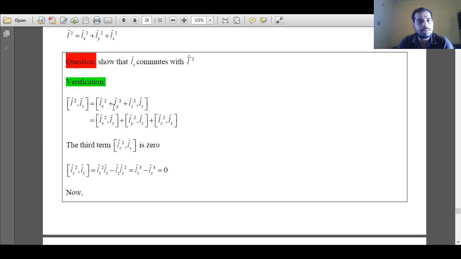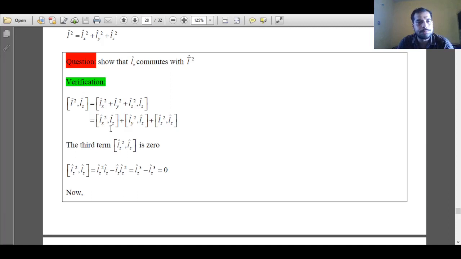The square of angular momentum is resolved into three Cartesian coordinate axes: Lx square plus Ly square plus Lz square, comma Lz. Now we'll expand this commutator. So what we'll get?